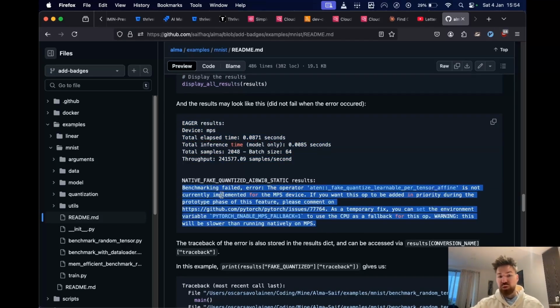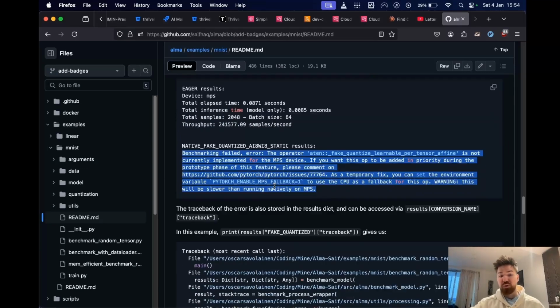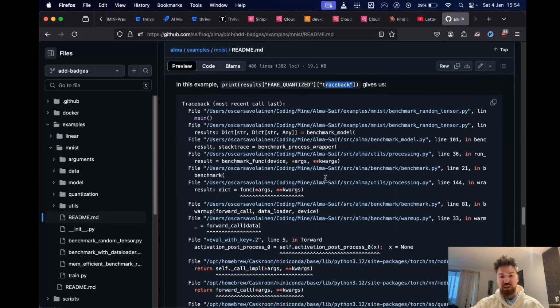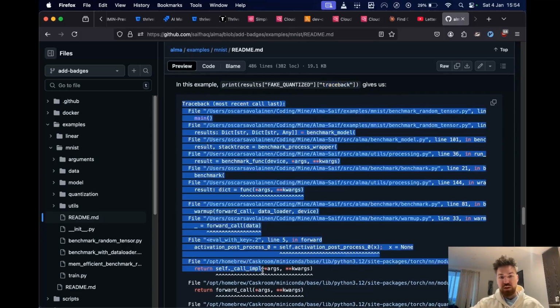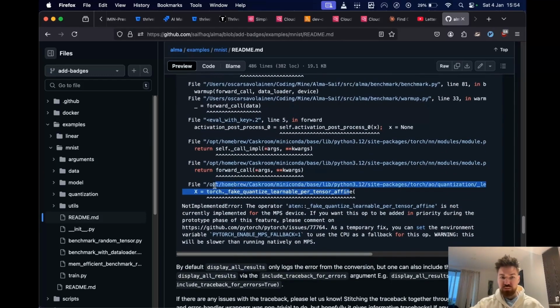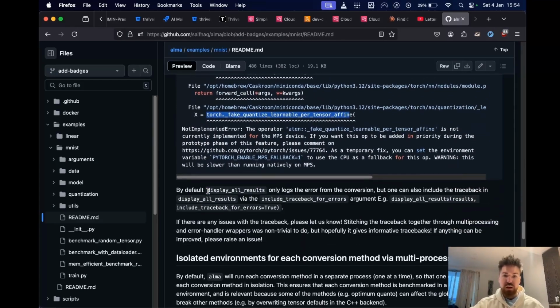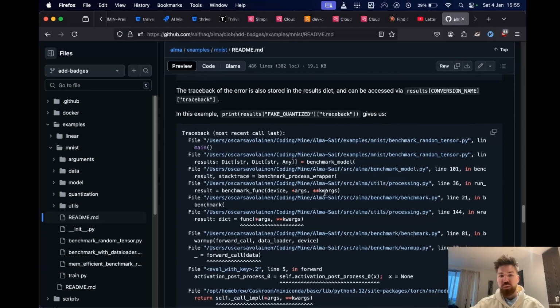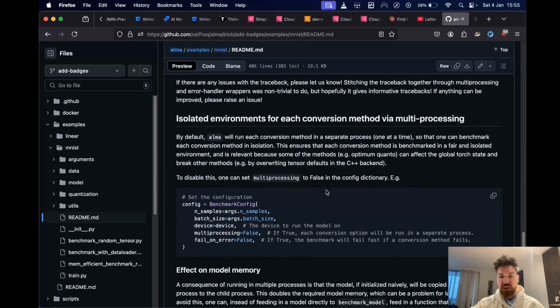You can customize what you want this to look like. You can have no error message. You can have an error message. You can have the error with the traceback, or you can access all of it in your own time via the returned results. So in this case, results fake quantized traceback is going to give us something like this, where we can see that it goes all the way down to when it calls the kernel, and then it's going to fail. I particularly think this is really cool. We got it working with multiprocessing, which was non-trivial to do. But yeah, it's fun. So you can just see what went wrong and you can debug your stuff.